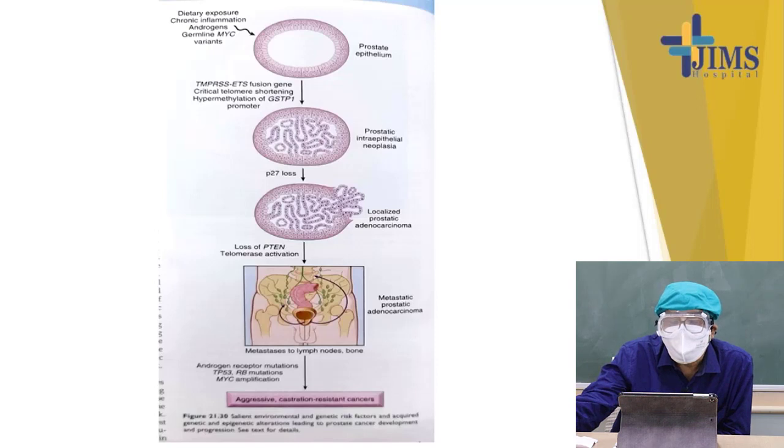Then there is a p27 loss, which transforms it into a localized prostatic adenocarcinoma.